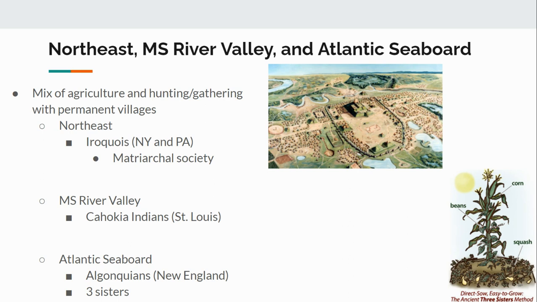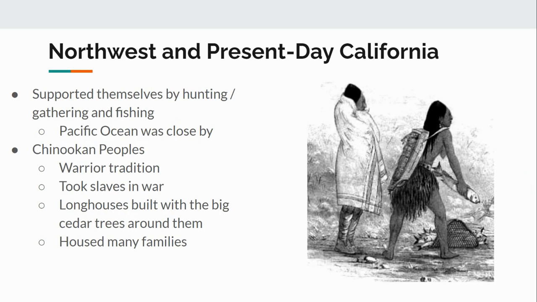The last area here is the Atlantic seaboard. Another group here I have for you is the Algonquins in New England. They have smaller permanent villages, but again, still permanent villages, and they're hunting, they're fishing because they're near the water, and they have this idea that they're growing called the Three Sisters. You can see pictures here on the right, and this is corn, beans, and squash that they're all growing together because they grow together very nicely. They put nutrients back into the soil to help each other grow. And so, again, they're adapting to their environment and using what they have around them to make life as good as possible.